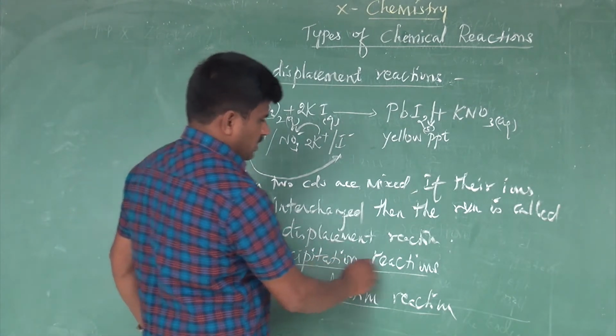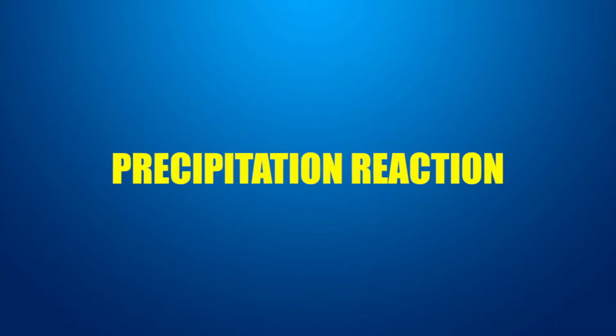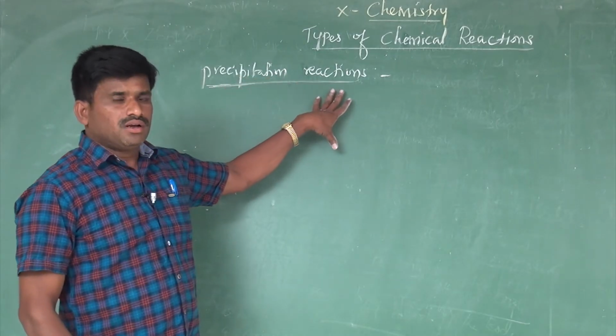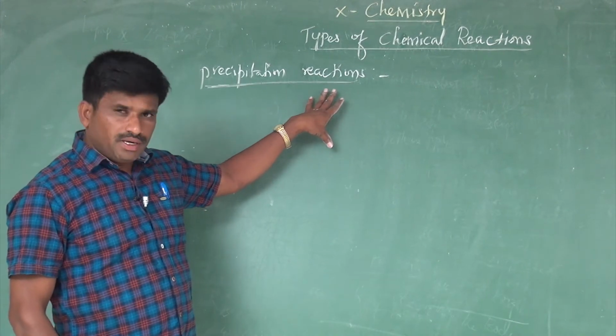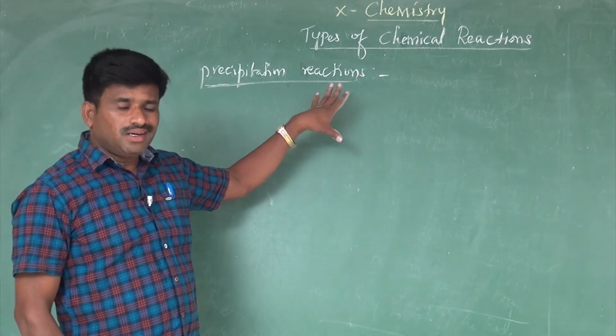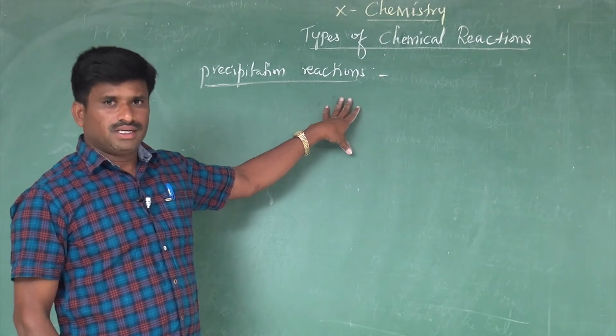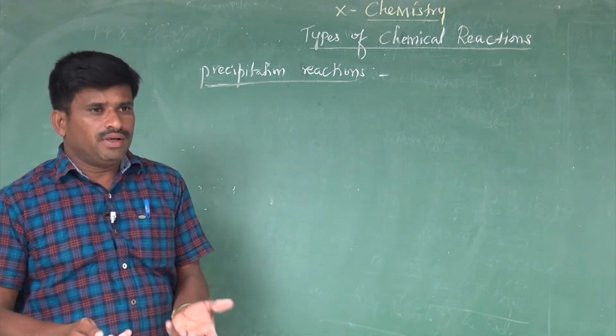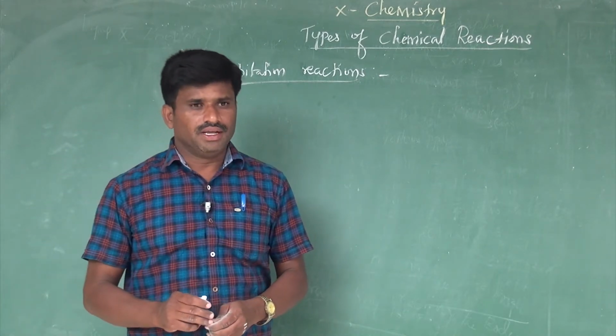The first reaction is precipitation reaction. When two compounds are mixed and a precipitate is obtained, that reaction is called a precipitation reaction. For example, we can assume one activity.